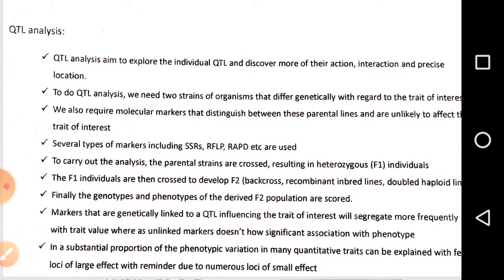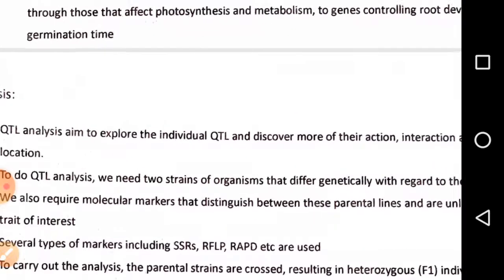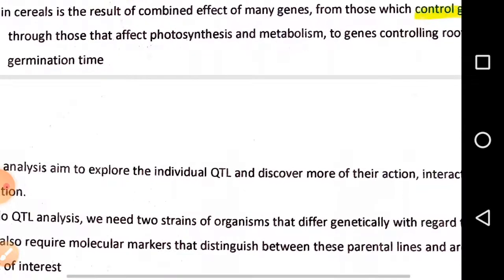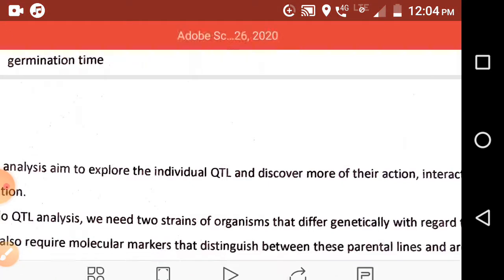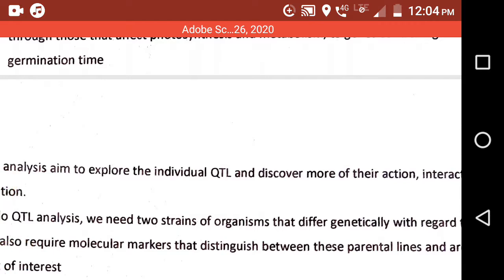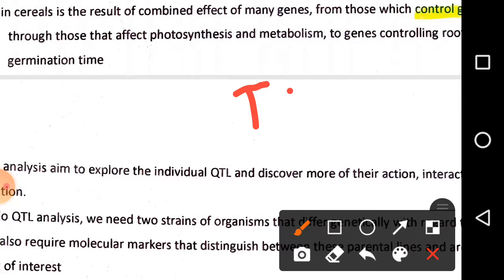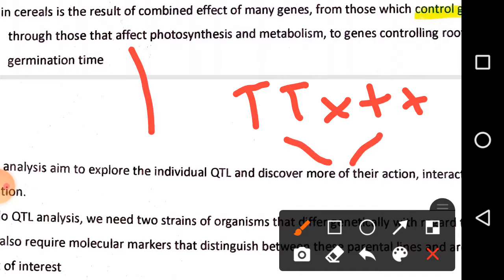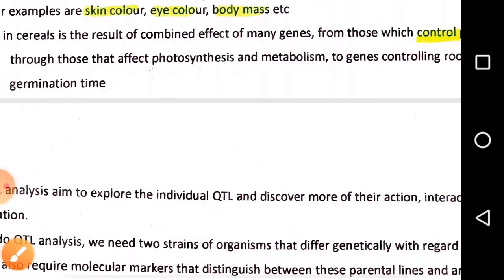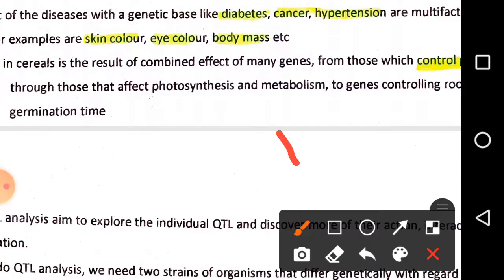For example, we take characters which are genetically different, like Mendelian characters, capital T, that is tallness, and small t, that is dwarfness, and we cross them. After crossing, we found in the F1 generation capital T, small t. This is the hybrid.